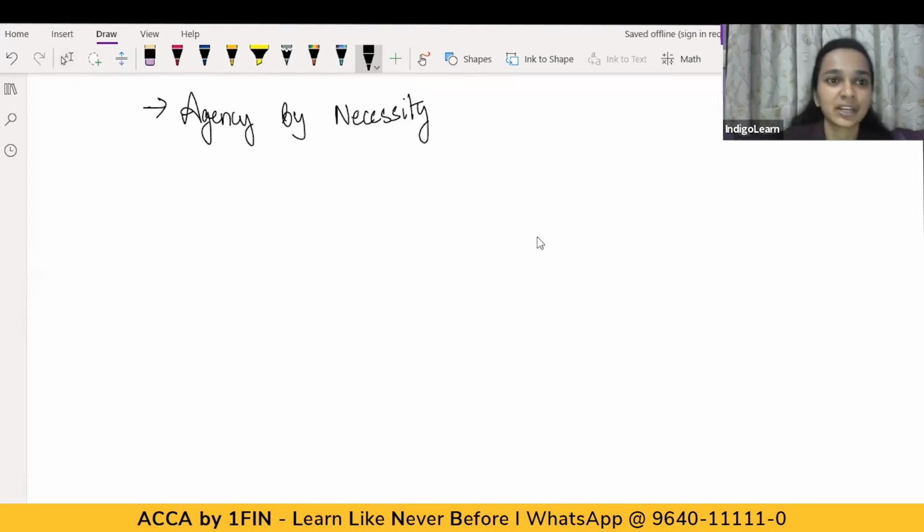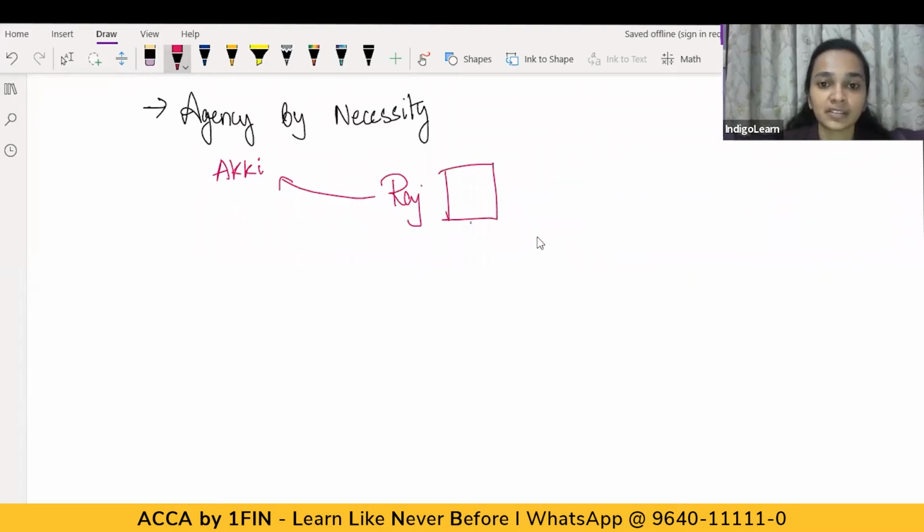Let's understand this with the help of an example. Say there's a person, Mr. Raj, and Mr. Raj is acting as an agent of Mr. Aki. Now, Raj was entrusted with the task of taking goods from one place to another. Say he had to take goods from Delhi to Jammu.